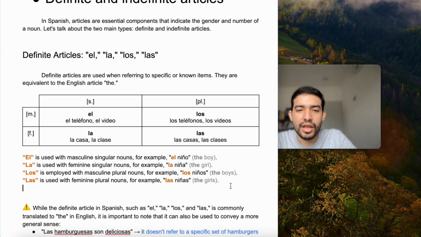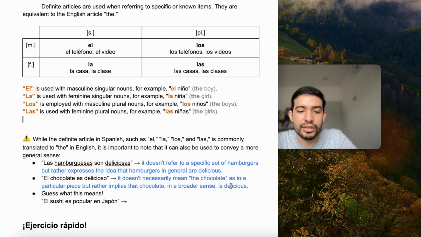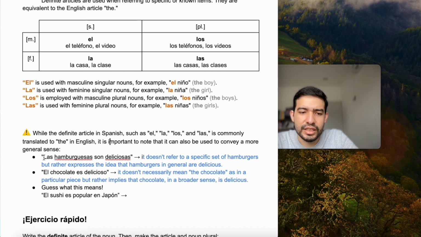Muy bien. Then there is a rule here that I want to talk about, which is while the definite article in Spanish, such as el, la, los, and las, is commonly translated to the in English, it is important to note that it can also be used to convey a more general sense. What does that mean? Let's look at this first example. Las hamburguesas son deliciosas. The burgers are delicious?